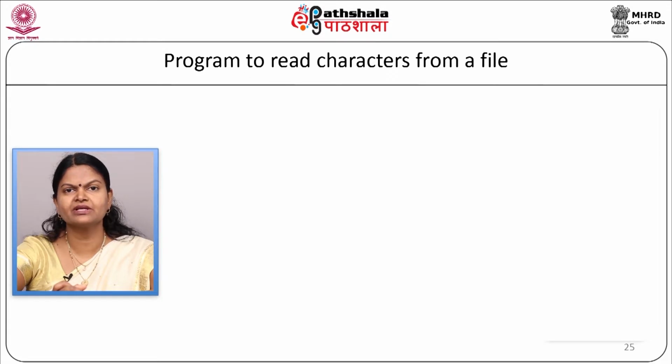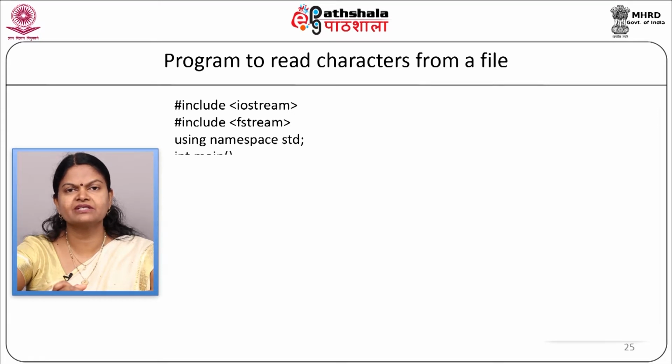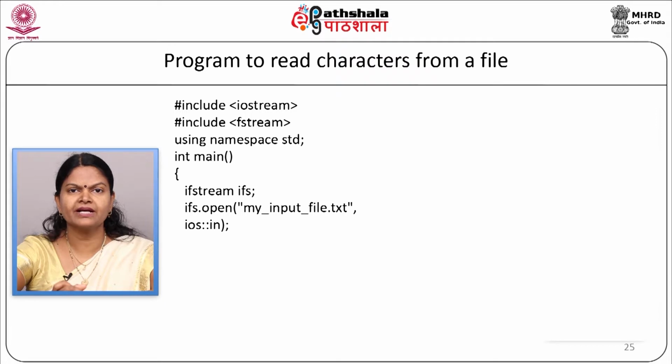We will start with our program, #include <iostream>, #include <fstream>. We will start with our main program, int main. First, we will define the object of class fstream, so we will define the object as fstream ifs. Now, we will open the file using ifs.open("myinputfile.txt") in input mode, so we are going to write here ios::in. Now, we will declare our variables here, char ch1, int numberoflines.